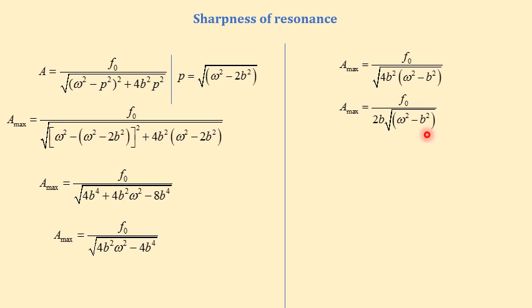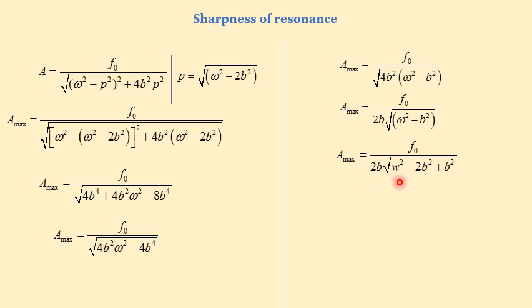Let us make a small rearrangement. We can write A max equal to f naught divided by 2b into the square root of omega square minus 2b square plus b square. When you add this, it becomes minus b square.